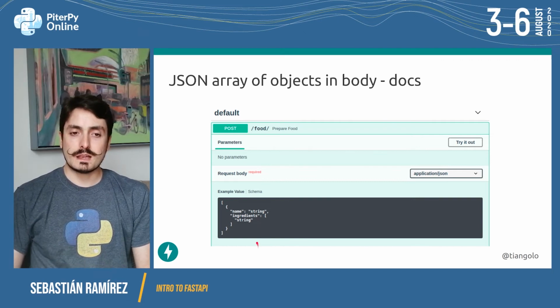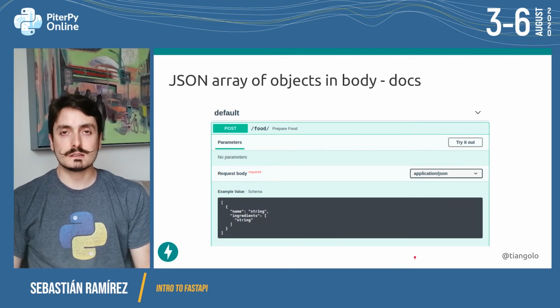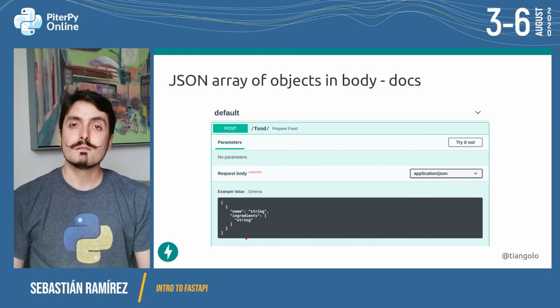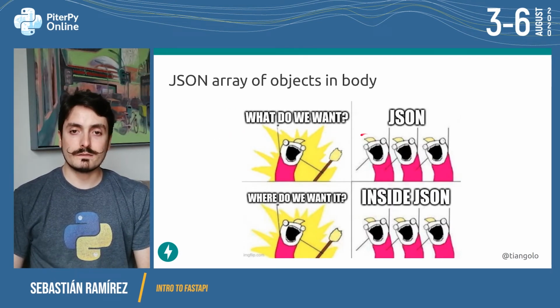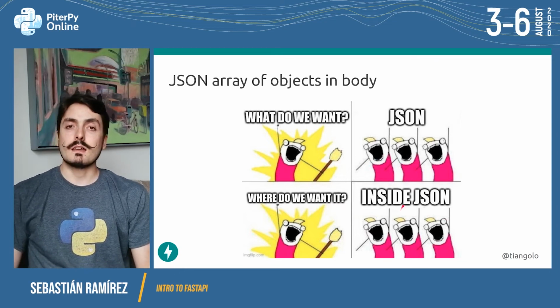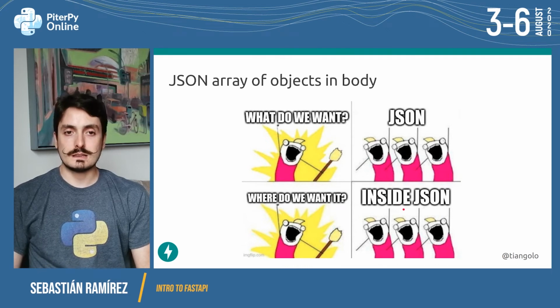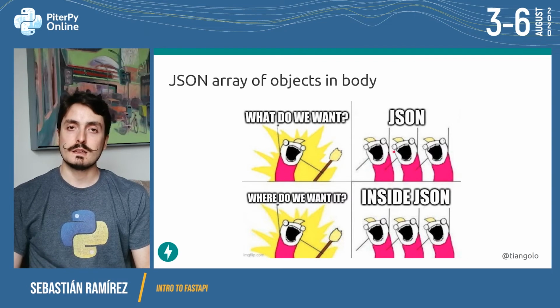So FastAPI is not only doing data conversion so that we get the data types that we declared, it's also doing documentation automatically for us from the same standard Python type annotations. So if we want to have JSON objects, JSON arrays or something, and if we want to have them inside of other JSON objects, like any deeply nested data structure that we want to have, we can declare it easily with standard Python type annotations, and FastAPI will be able to handle it with those declarations as we saw.